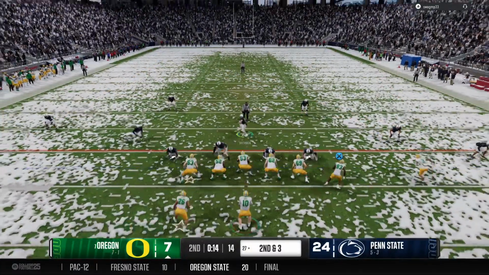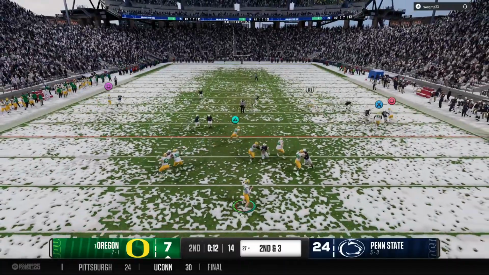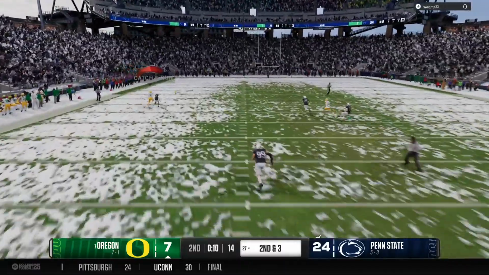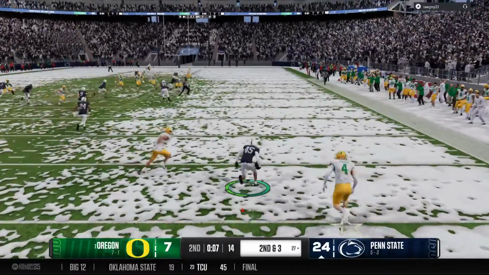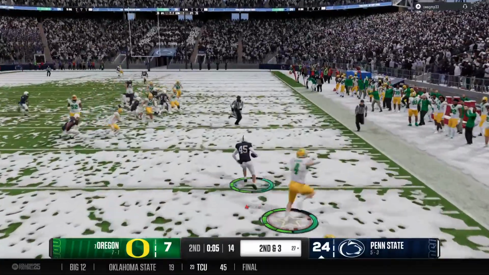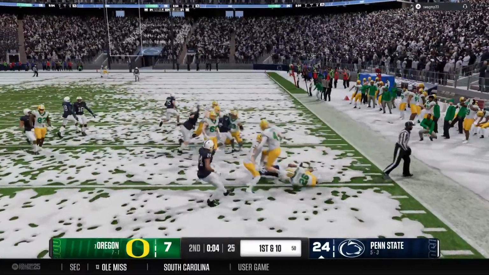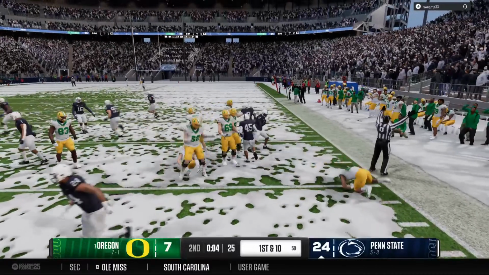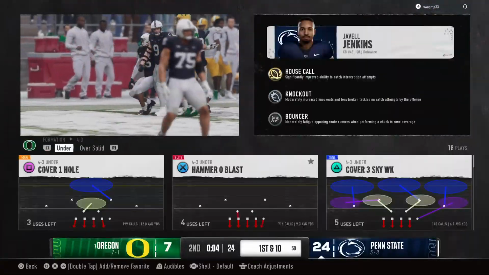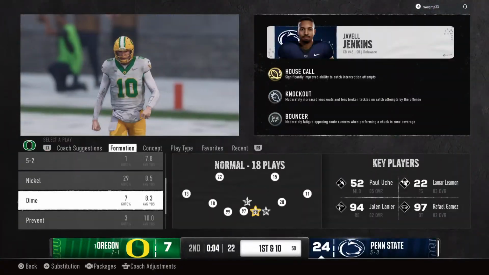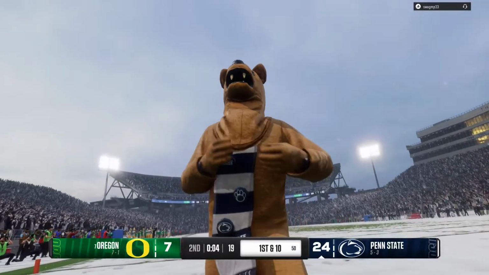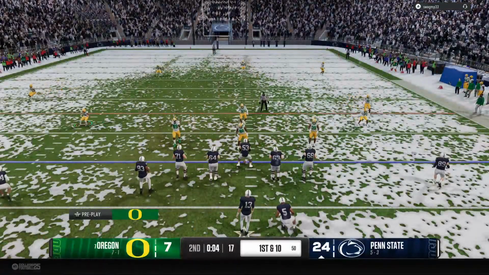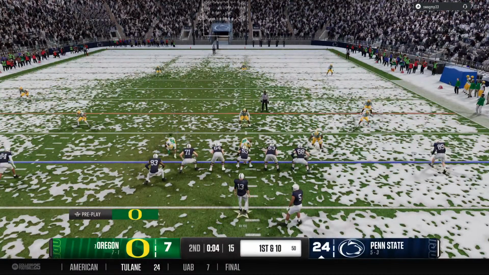Running out of time here in the first half, they're going to have to be efficient to put some points. Going downfield for the big play. Ball in the air, intercepted. Got room on the return. And they come up with a big play to make sure no more points go on the board before the end of the half. This is obviously not a great start for this quarterback here. 2 interceptions already in this game. He's got to do a much better job with his decision.